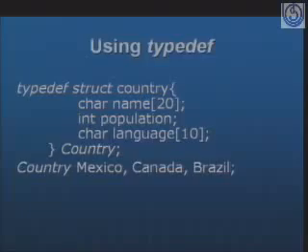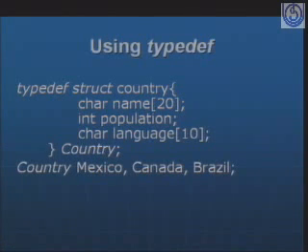Here what I am doing is, I am writing the keyword typedef and then struct, this is also a keyword, and small c I am using for writing the country. Then char name, it is an array, then int population, then language. So here I am giving the struct keyword and then country. Instead of struct country, I am renaming that particular thing with an alias name called COUNTRY.